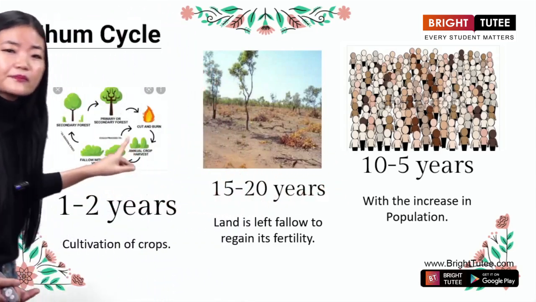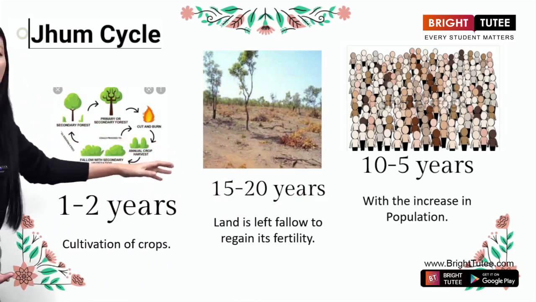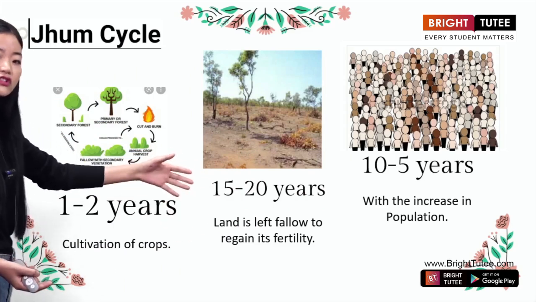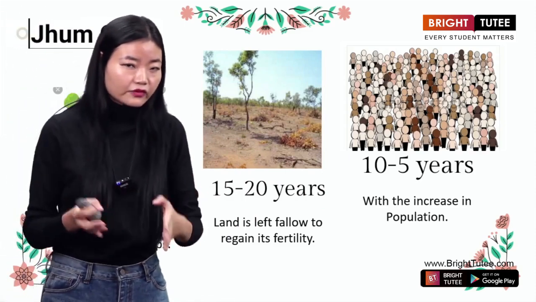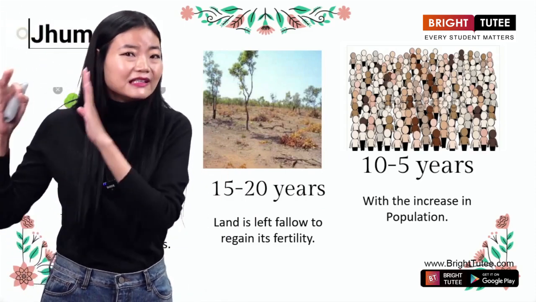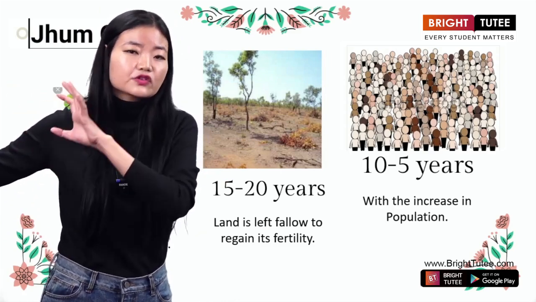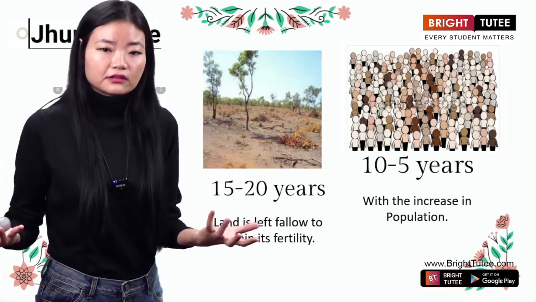Let me explain in the second picture. It says that the land is left fallow to regain its fertility for 15 to 20 years. So after the cultivation is done for 1 to 2 years, that particular land will be left barren. It will not be used again, so that the land will regain its fertility on its own, okay?